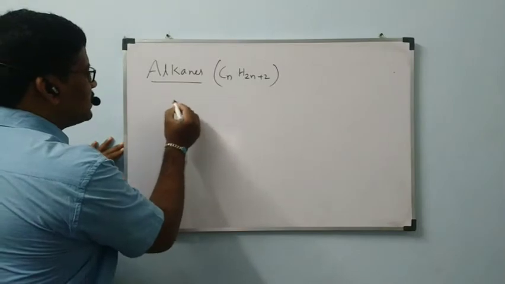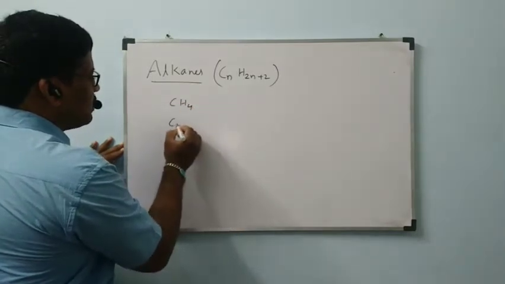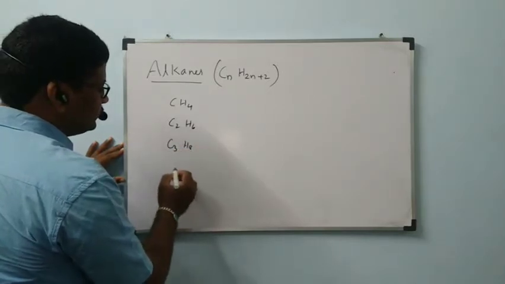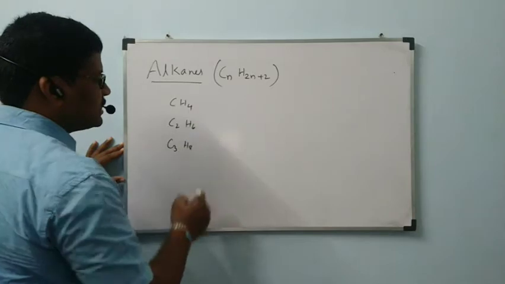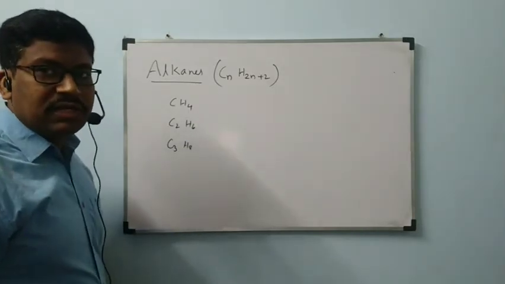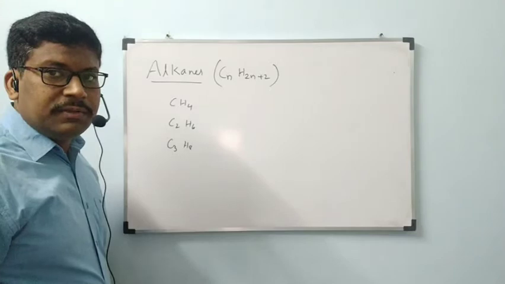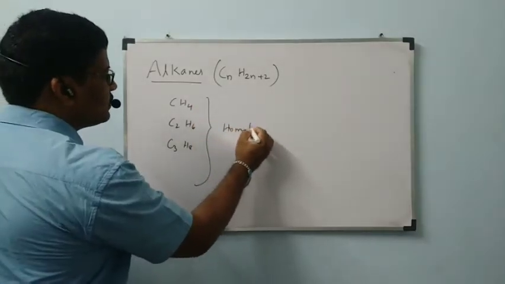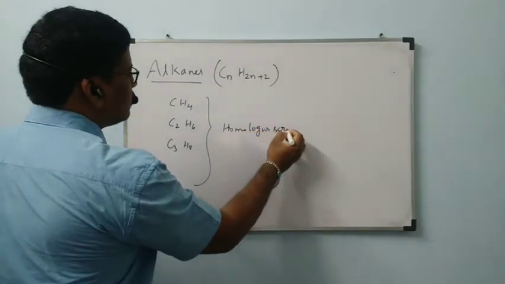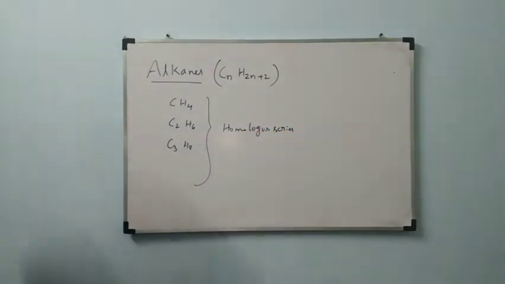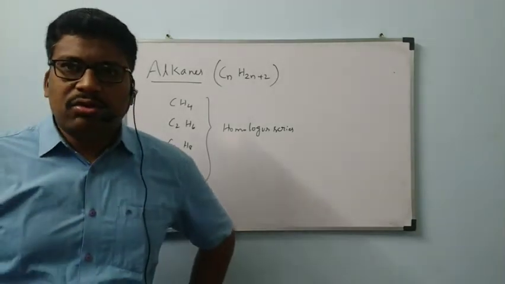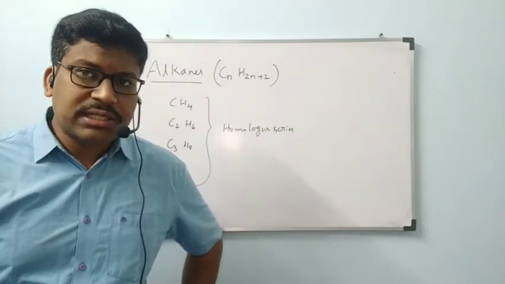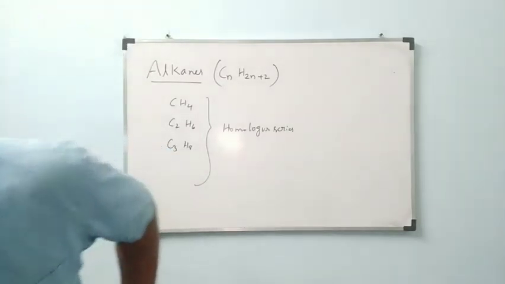Starting compound of alkanes CH4, next compound C2H6, C3H8. Every two successive compounds are differentiated by the group CH2. That's why this series is called a homologous series. Alkanes come under the homologous series. Okay, now what is the introduction part which is already known to us, that was given in the textbook? Let us see that one, all of you.